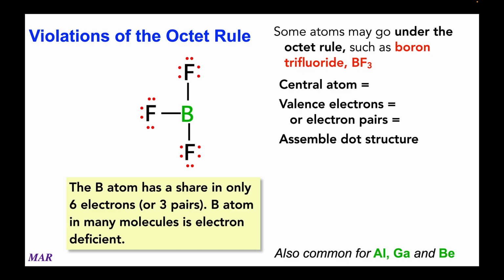And this is definitely a stable configuration for boron. If you have boron, aluminum, gallium, or beryllium, they can actually go under an octet. And boron, aluminum, gallium will be happy a lot of times with just 3 bonds around them. Beryllium can actually get by sometimes with only 2 bonds around it. There aren't too many of these that go under the octet. Most of them want to have at least an octet, but these atoms can go under. Now notice that carbon, nitrogen, oxygen are not on this list. They will never have less than 4 pairs, and that's important. But boron, beryllium, aluminum, gallium, they can go under the octet and be okay.